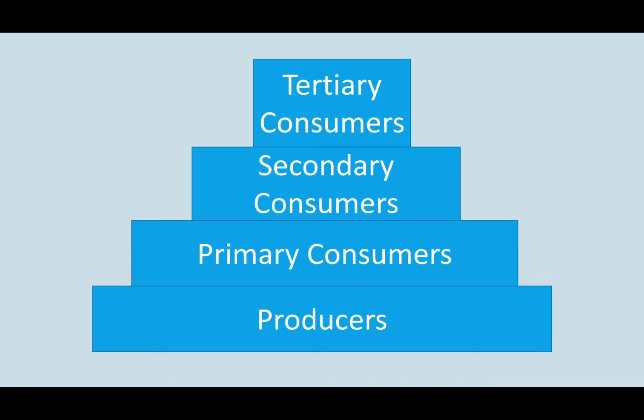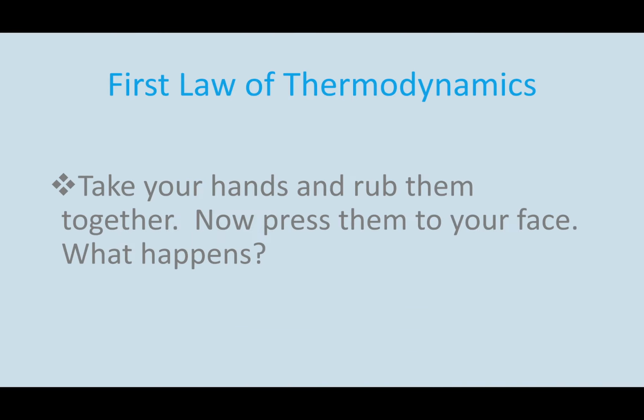or food chain. We see the producers or the plants at the bottom, primary consumers, so these would be herbivores that feed on the plants, secondary consumers that feed on the primary consumers, and then tertiary consumers, which feed on the secondary consumers. So this is going to be important to know for this note, because it's going to show how the energy changes as we go from one level to another.